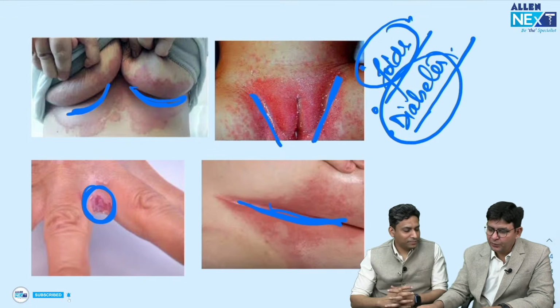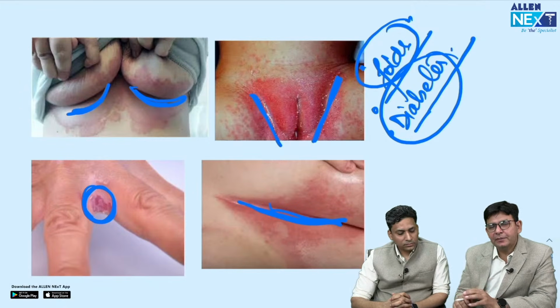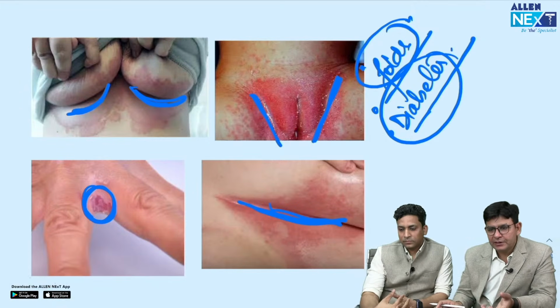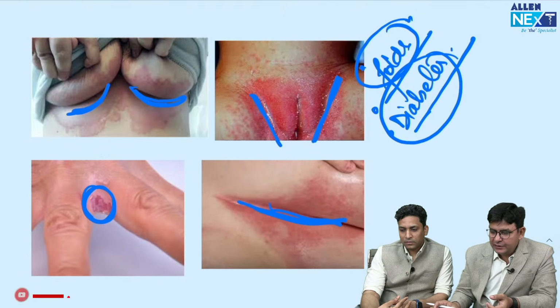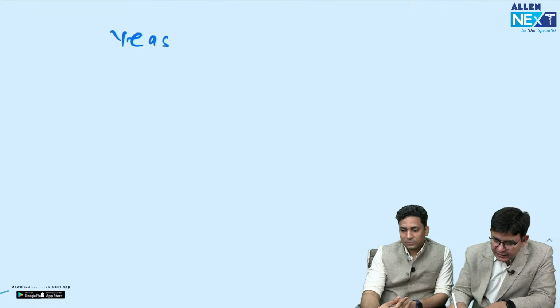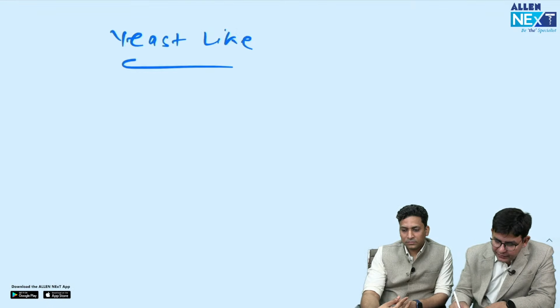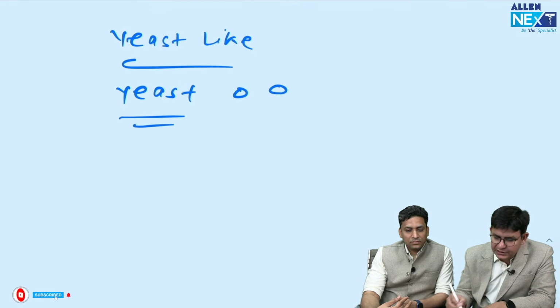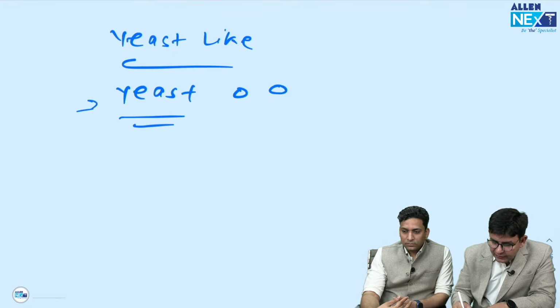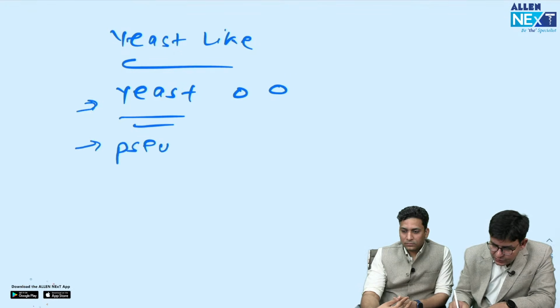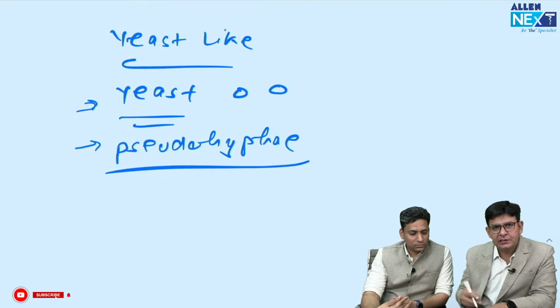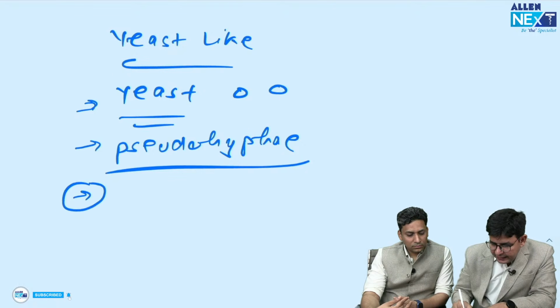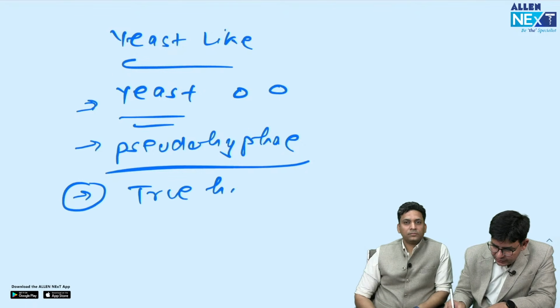I suppose this is clear now. Okay, so how can you correlate this with the microbiology stuff? Candida, as you know, is a fungus and it's yeast-like. So what's the meaning of this yeast-like stuff? Yeast-like means that it can be in the form of true yeast. Yeast means any oval shaped structure. Along with that, it can be in the form of pseudo hyphae. Pseudo hyphae are actually just swelling types, and true hyphae can also be observed in this.